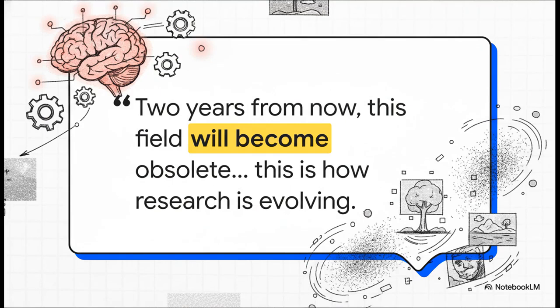But I want to leave you with one final, kind of wild thought. Professor Elad makes a pretty bold prediction. He says that in just a couple of years from now, this entire field we've just talked about will probably be obsolete. It'll be replaced by something even better, even more advanced, and totally different. And it's an amazing reminder that we are absolutely not at the end of this story. We are right at the very, very beginning of watching machines truly learn how to create.